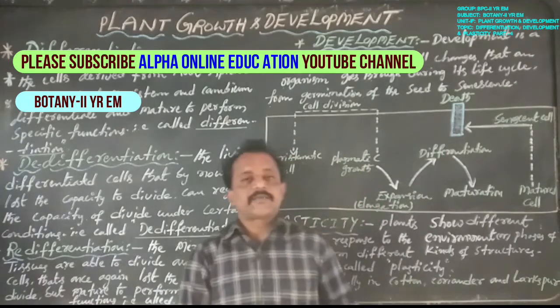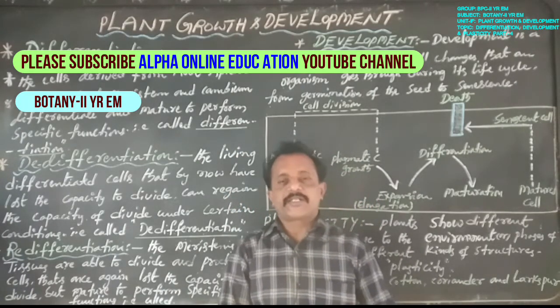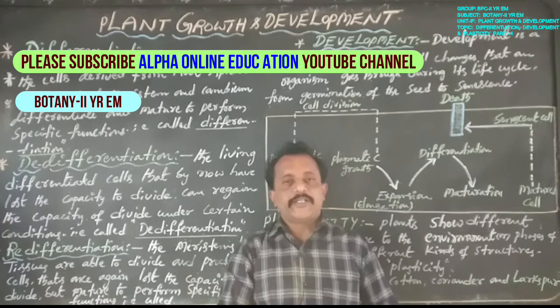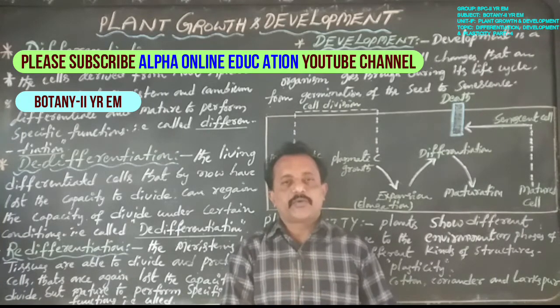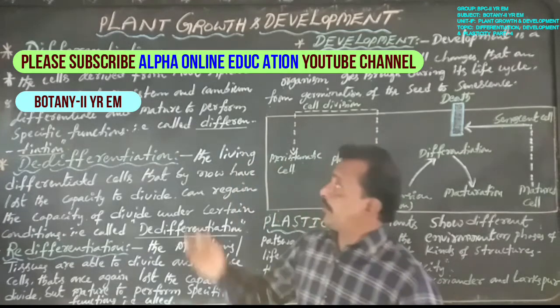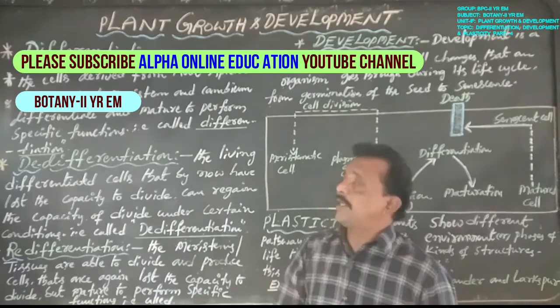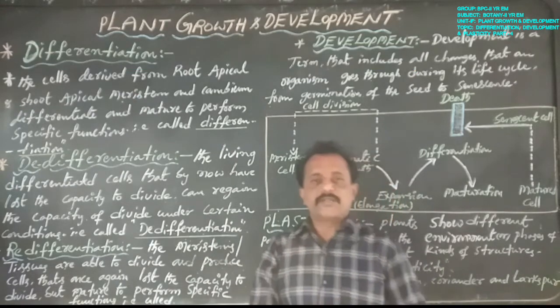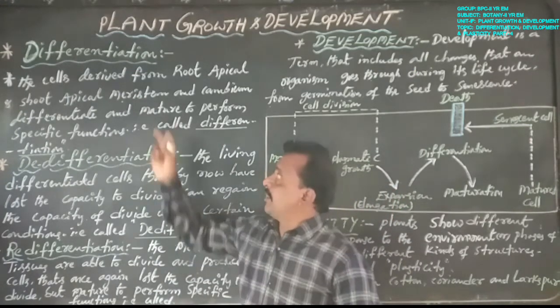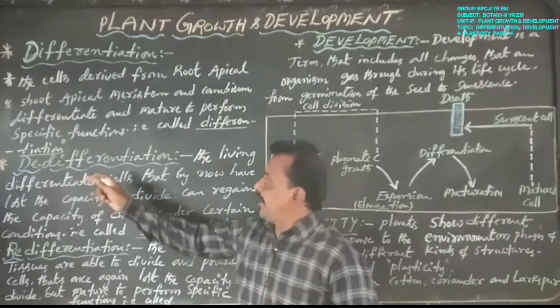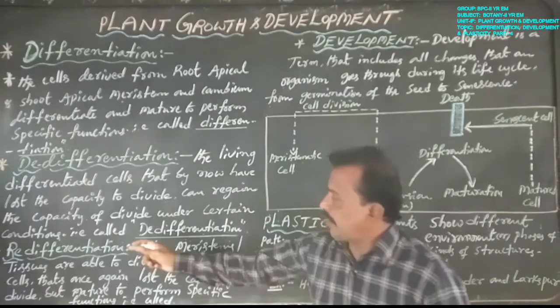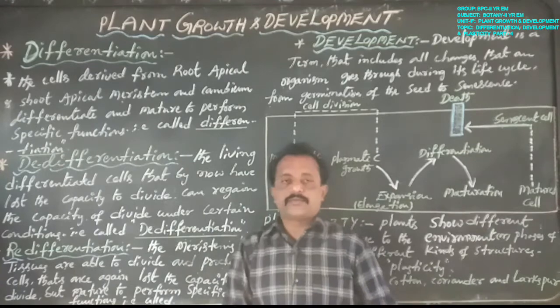Dear students, in previous classes we discussed what growth is, the phases of growth, growth rates, and control of growth. Today we are going to discuss some definitions such as differentiation, de-differentiation, and re-differentiation.